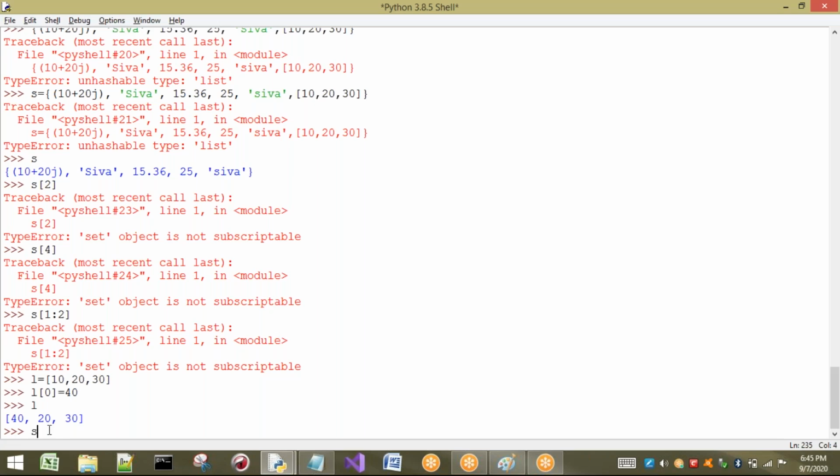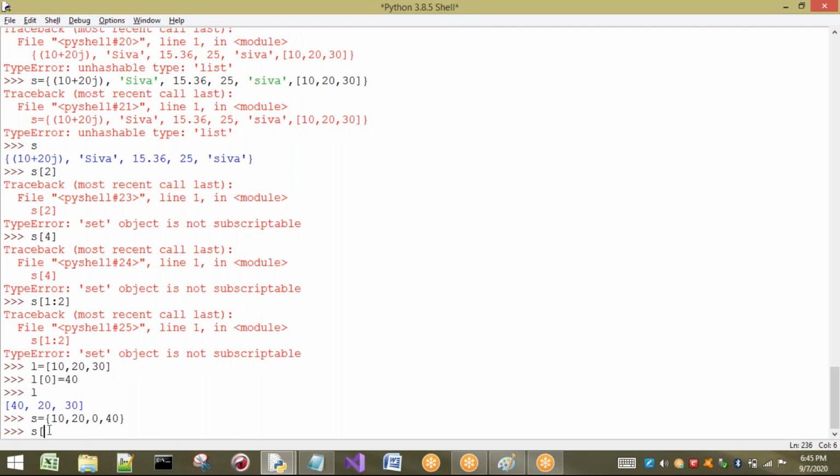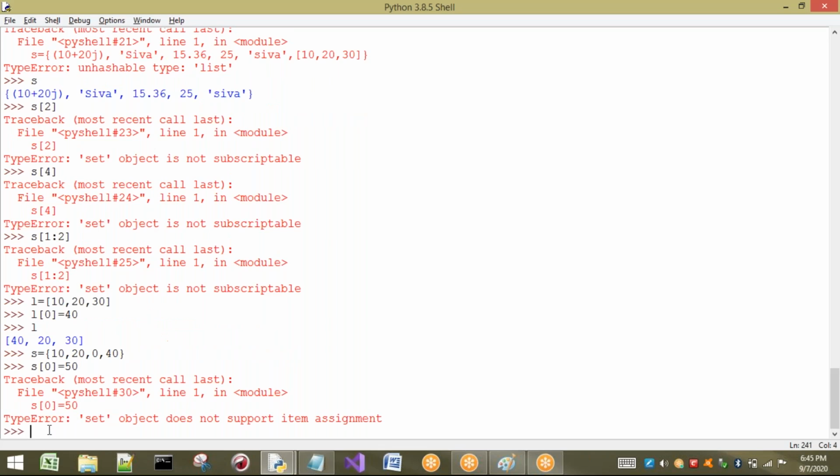Now I am going to take one set that contains some values like 10 20 30 and 40, for example. Now I will try to change this one. S of 0 equal to, I want to change it to 50, for example. S of 0 equal to 50. What happened? Set object does not support item assignment. That means once you store any values inside a set, those values cannot be changed.